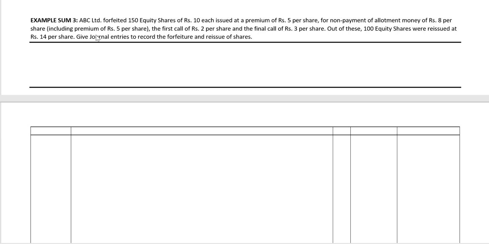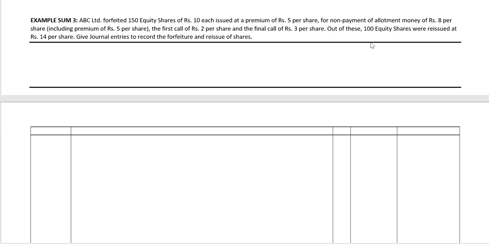Example sum 3. ABC Limited forfeited 150 equity shares of rupees 10 each, issued at a premium of rupees 5 per share, for non-payment of allotment money of rupees 8 per share, including the premium of rupees 5 per share, the first call of rupees 2 per share, and the final call of rupees 3 per share.